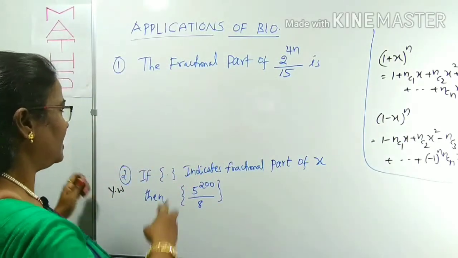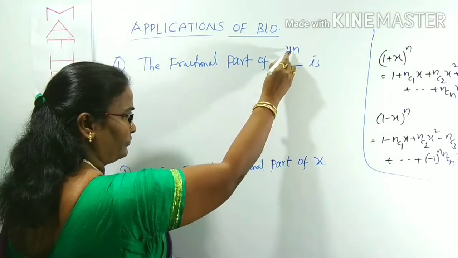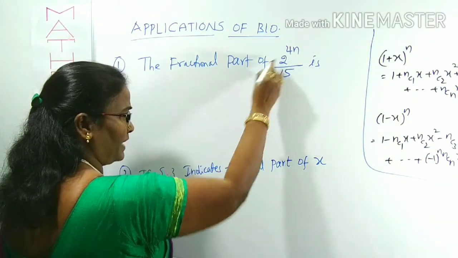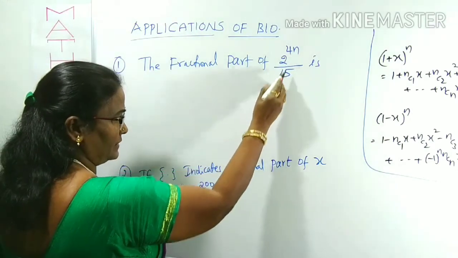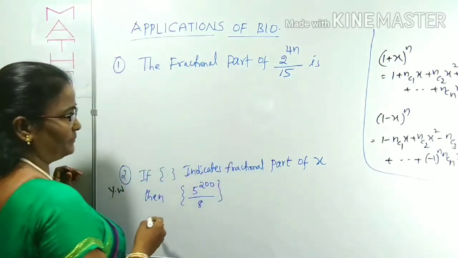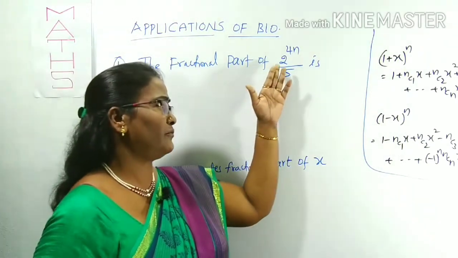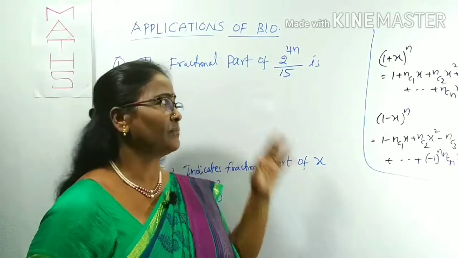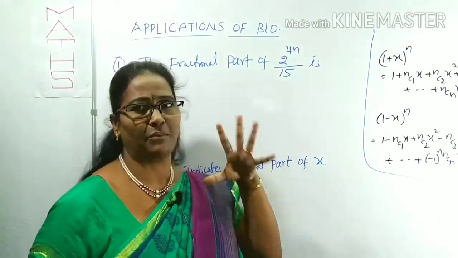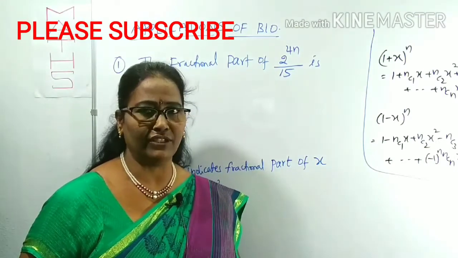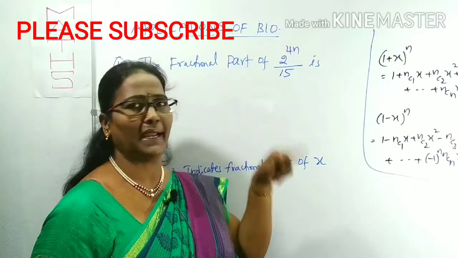Suppose we ask one question like this: the fractional part of 2⁴ⁿ divided by 15. So how can you find it out? This is 2⁴ⁿ, and we don't know what n is. He has given 2⁴ⁿ by 15 and is asking for the fractional part; what is n, we don't know. We cannot take n as anything, you just have to use the binomial expansion.